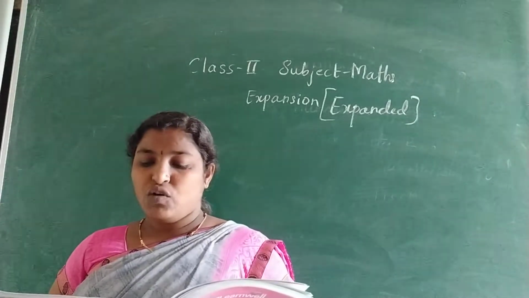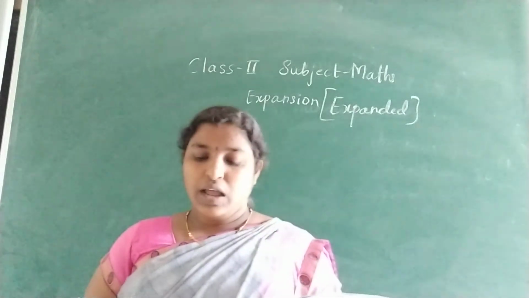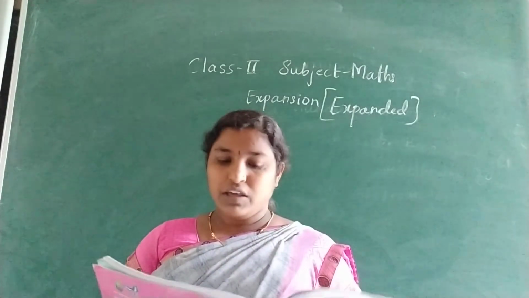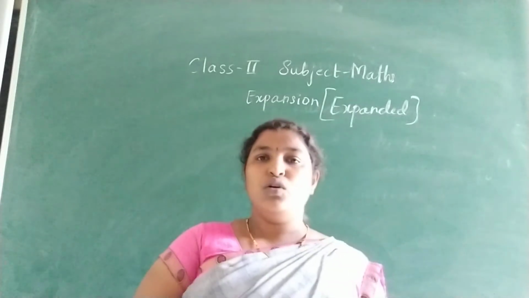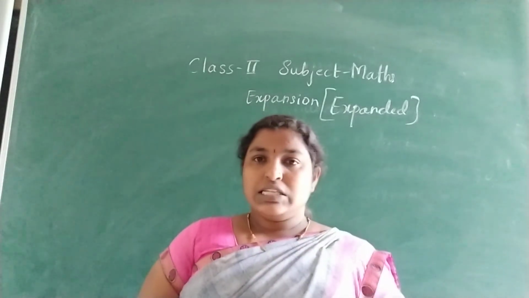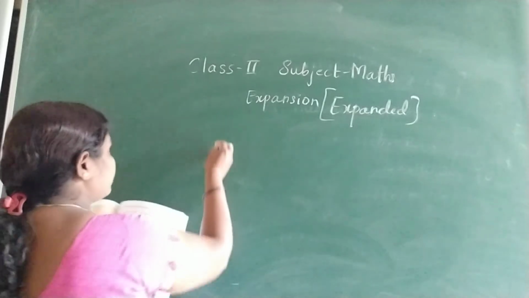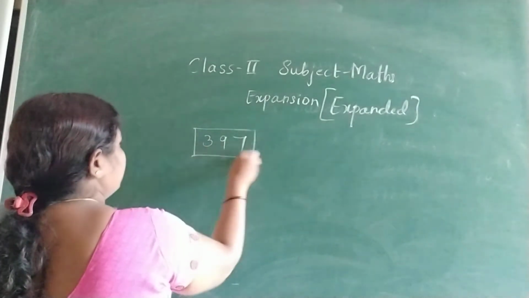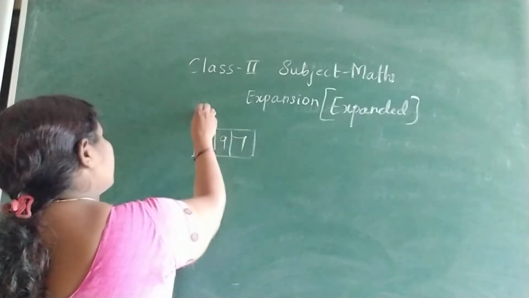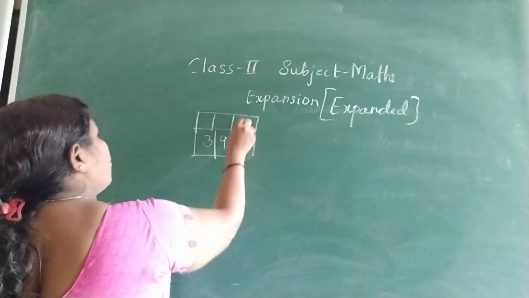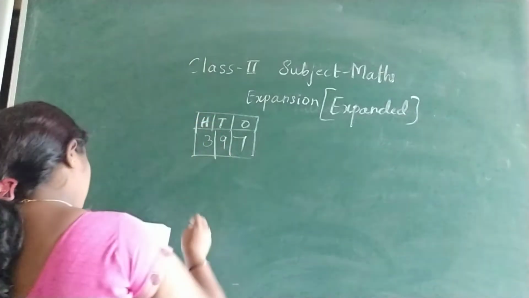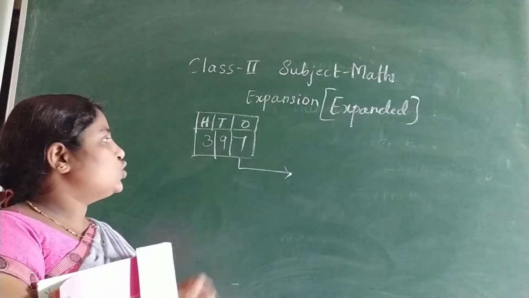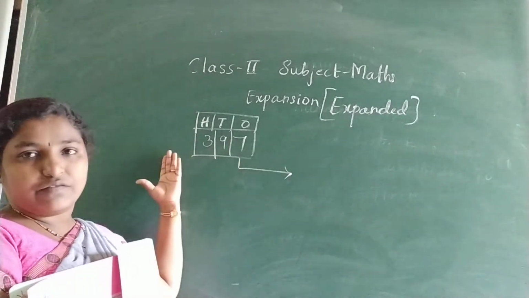Find the place value of each digit in 397. One they have given, how to do this place value. Okay. See, just it. 397. Ones, tens, hundreds. First we should discuss, always in mathematics you should come from right to the left.